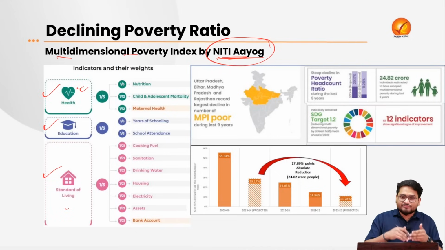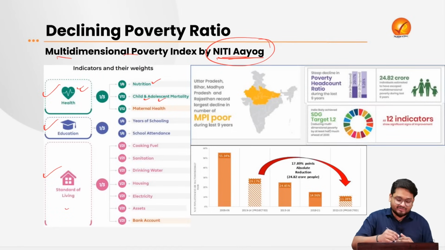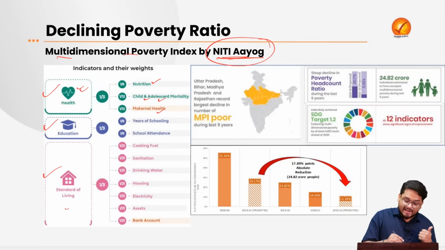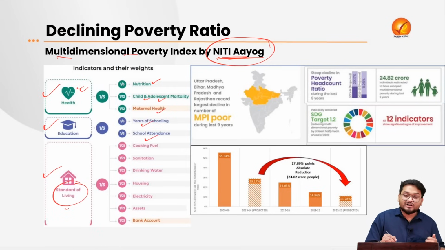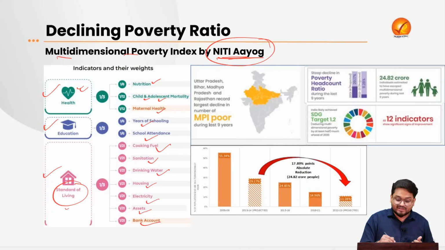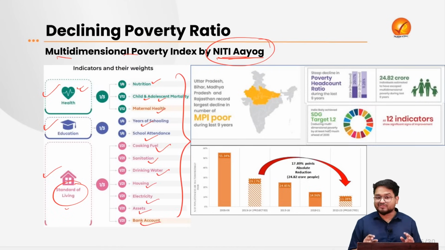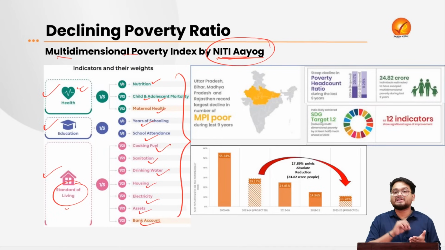Further, if we look into the various other indicators and their weightages, under health we have nutrition, child and adolescent mortality rates, and maternal health. Under education, we have years of schooling and school attendance. Under standard of living, we have the access of individuals to cooking fuel, sanitation, drinking water, housing, electricity, assets and even a bank account. So even if individuals are missing on these things, that person will be counted as multi-dimensionally poor.